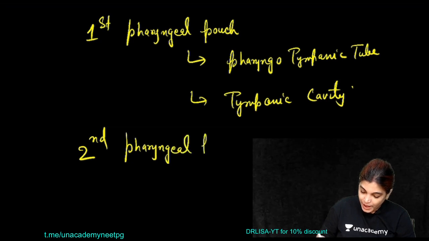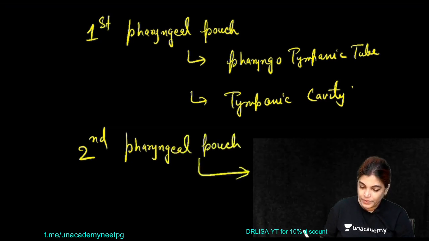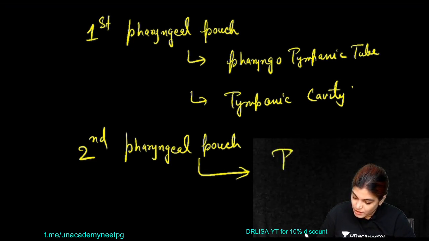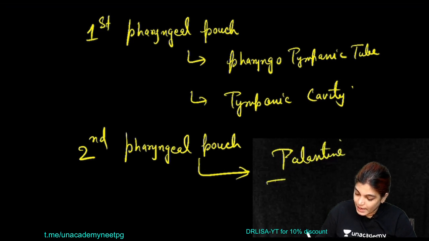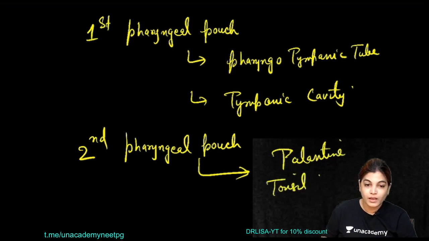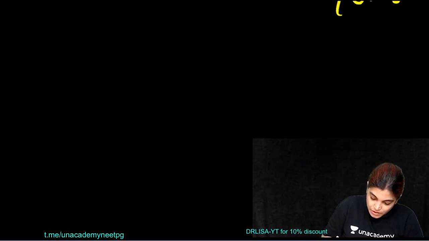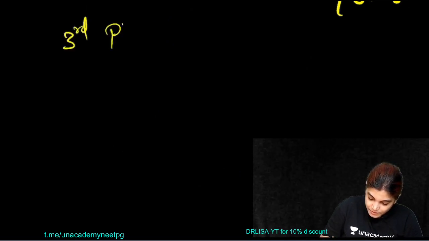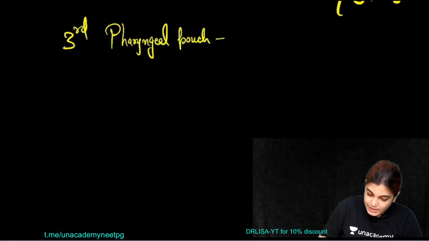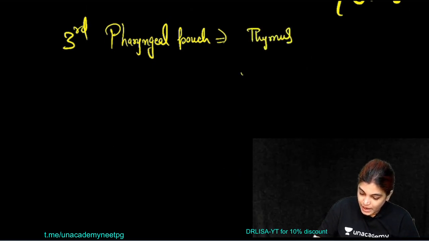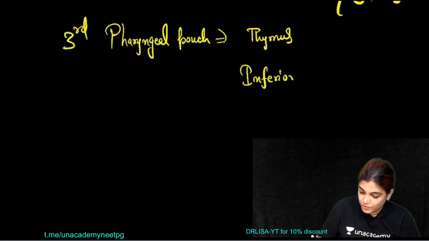From the second pharyngeal pouch, the structure arising is the palatine tonsil, and its cleft. Now coming to the third and the fourth. From the third pharyngeal pouch, the structures arising are thymus and inferior parathyroid gland.